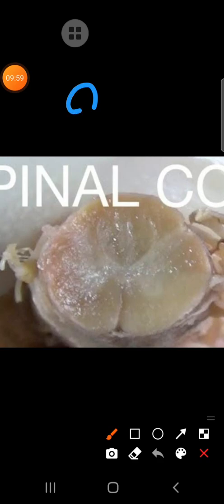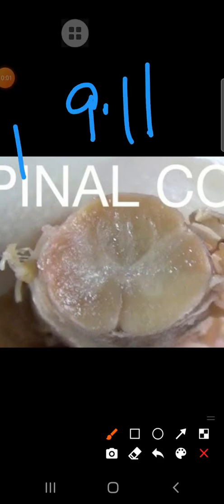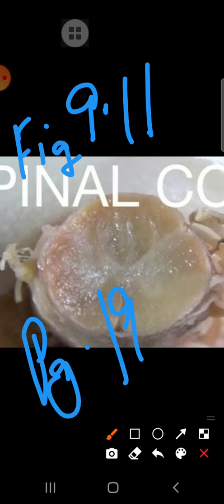Labeling is not there, but these are the outer layers. When you look at an original spinal cord TS, this is how it looks. So make sure you learn the diagram, that's figure 9.11 from page number 195.